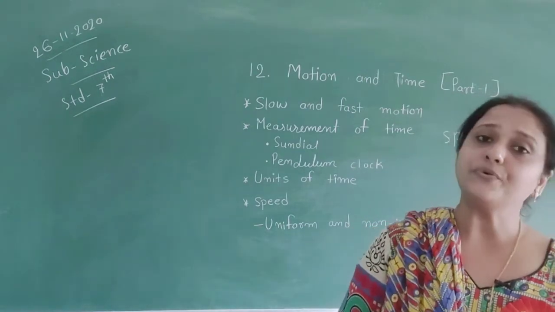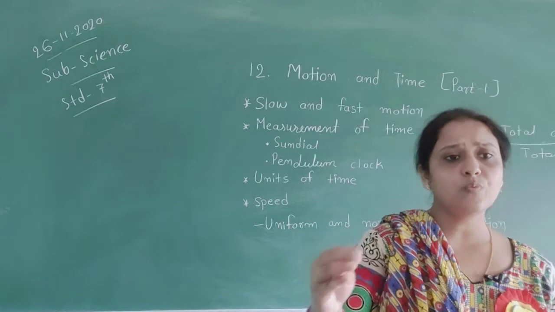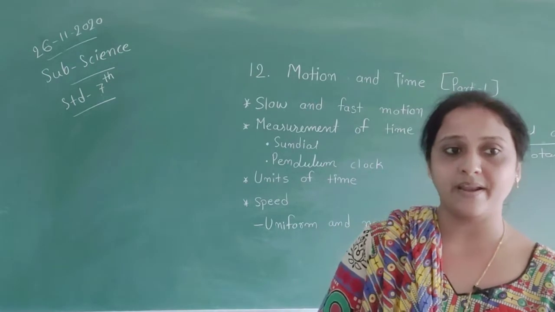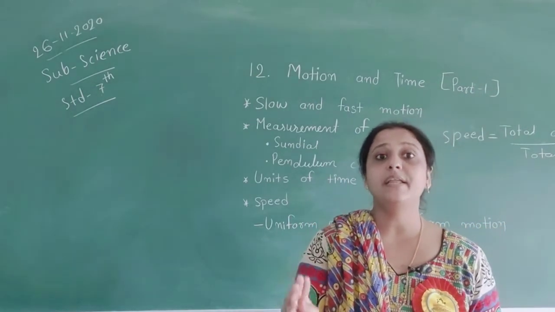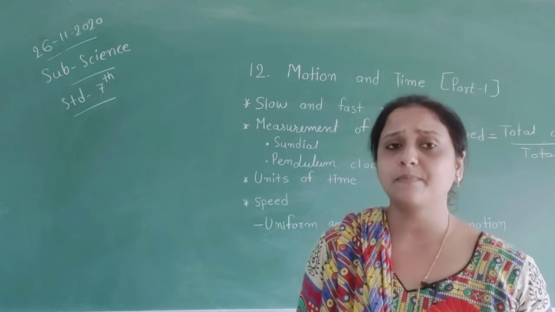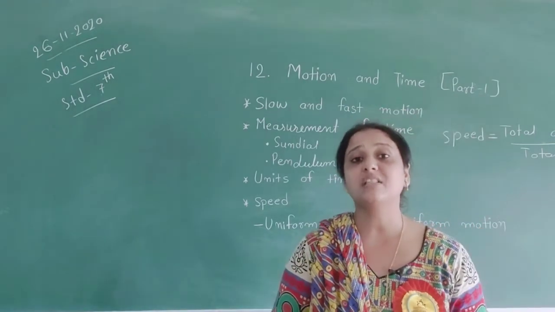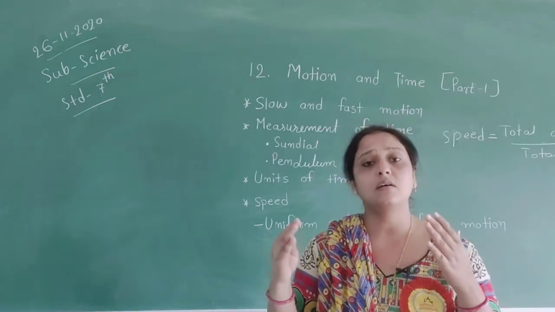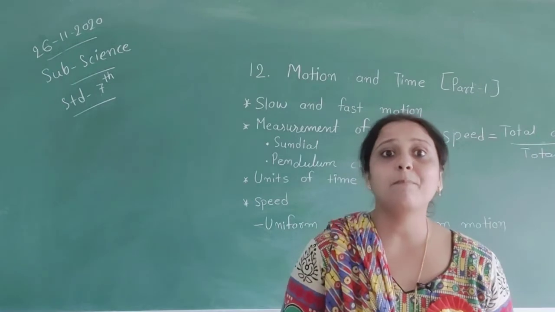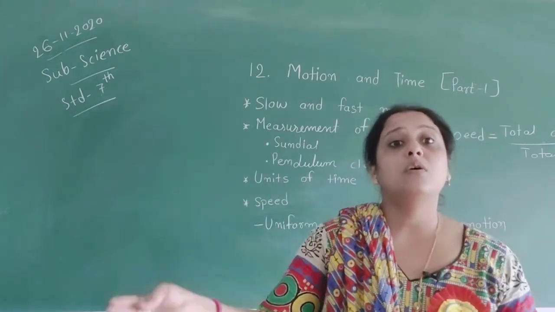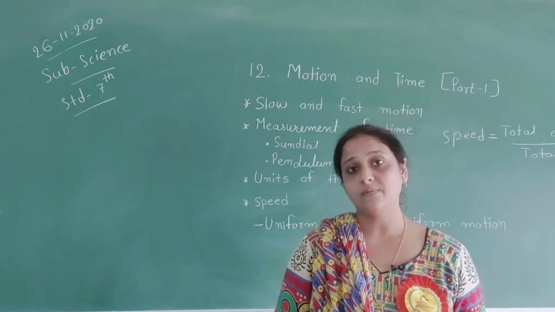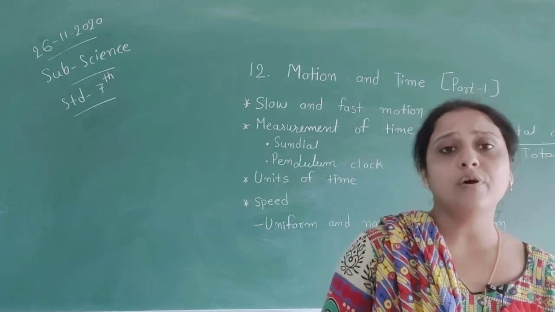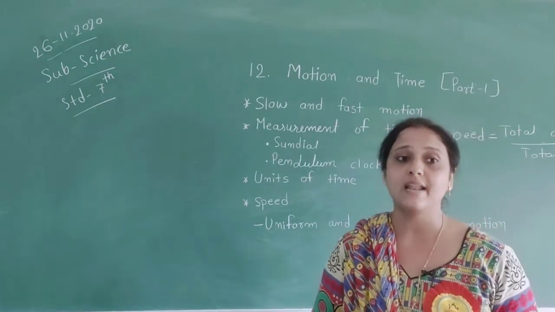Then uniform and non-uniform motion. If you observe the movement of any vehicle on the road, you will find that it keeps on changing its speed depending upon the availability of space. All the cars change their speed. No, they do not go at one speed. If they find space on the road, the speed of the vehicle will be faster compared to other cars. So according to their space, they go on the road and use their speed.